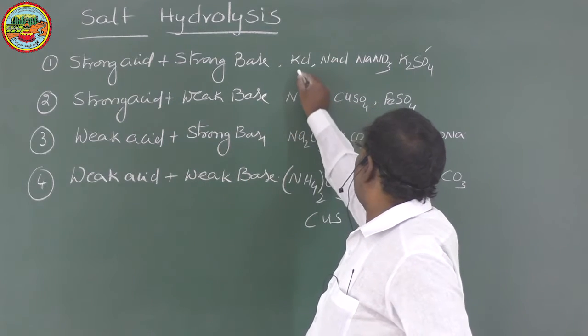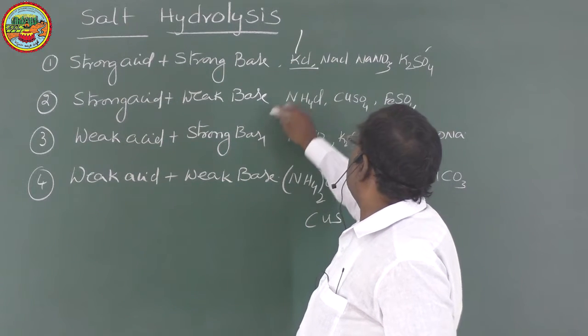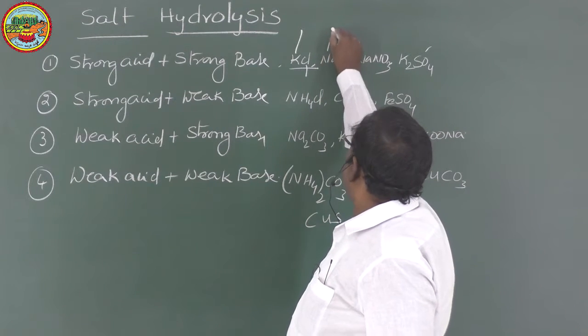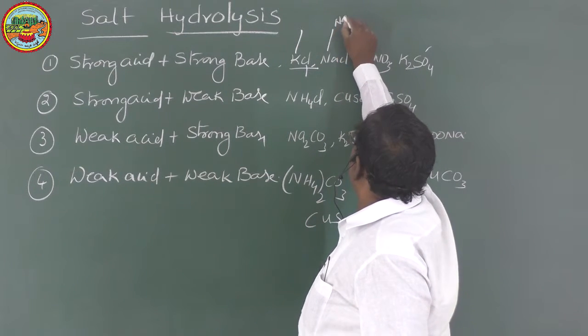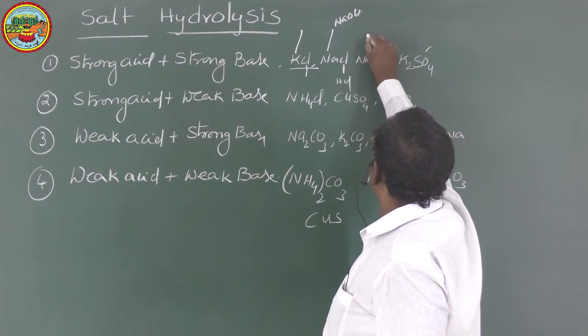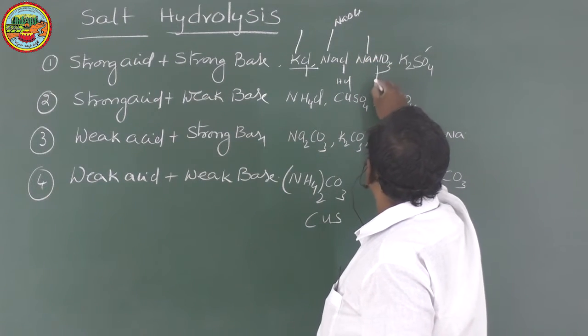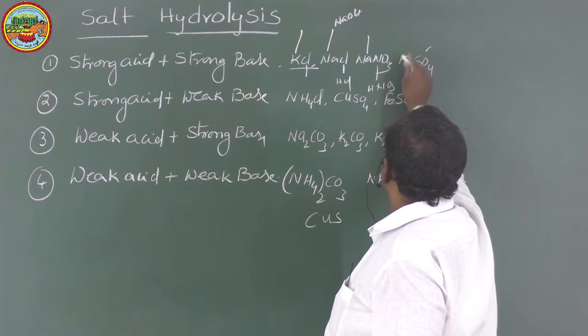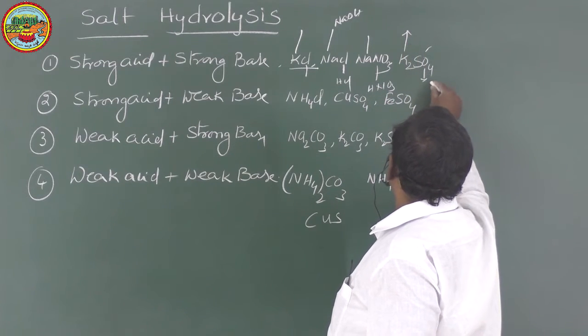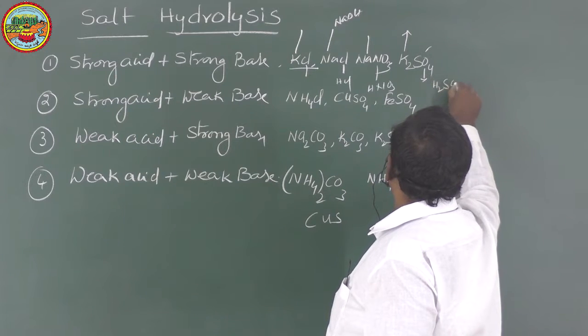If you observe KCl, K is from potassium hydroxide, Cl is from HCl. In NaCl, Na is from NaOH, Cl is from HCl. In NaNO3, Na is from NaOH, NO3 is from HNO3. In K2SO4, K is from KOH, SO4 minus 2 is from H2SO4.